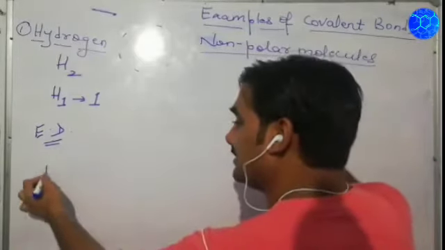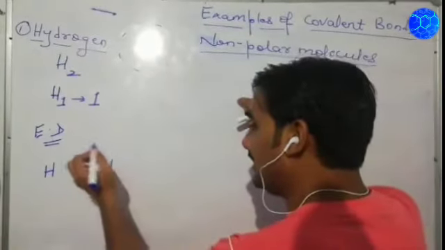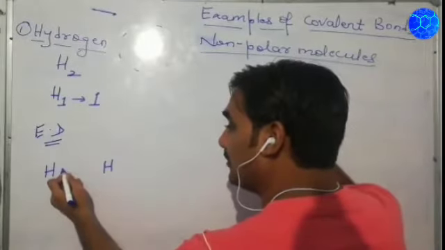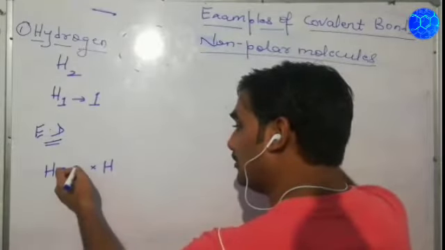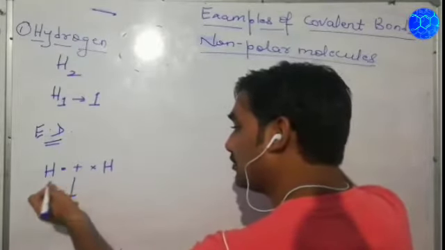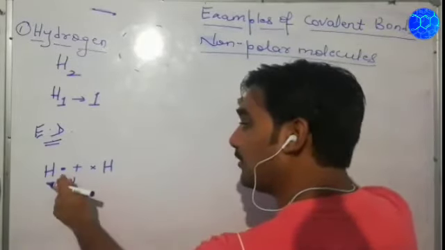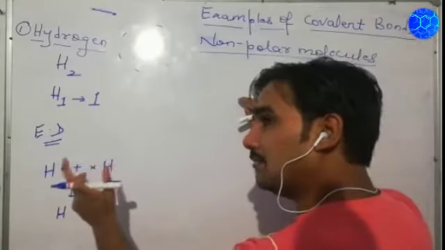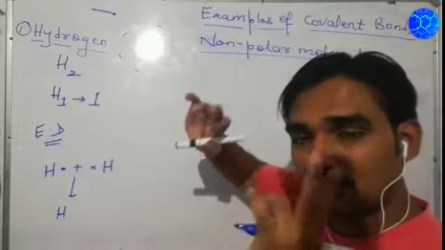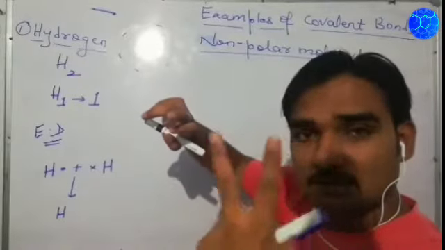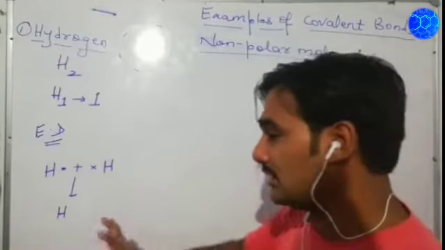Suppose I have written H2, that means 2 atoms of hydrogen. Both have 1 electron in the outermost shell. When they combine, they will mutually share the electrons, and after sharing, the hydrogen molecule has to become stable. For stability, a hydrogen atom requires 2 electrons in the outermost shell, so both atoms require 2 electrons in the outermost shell.